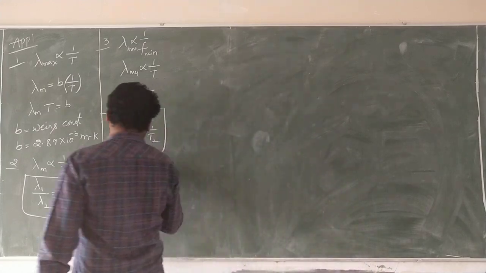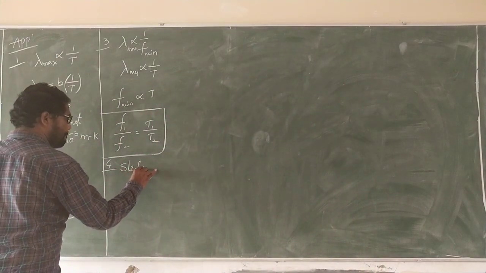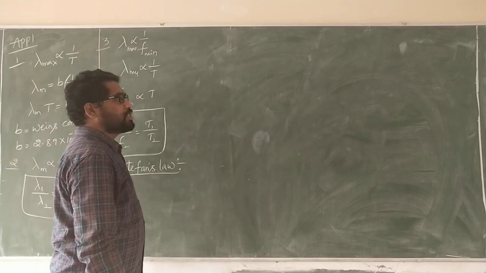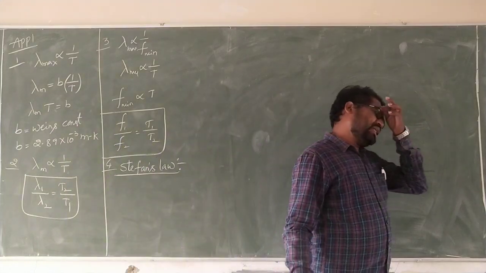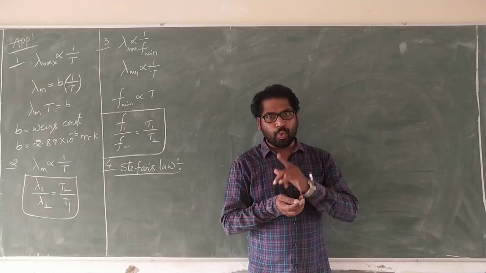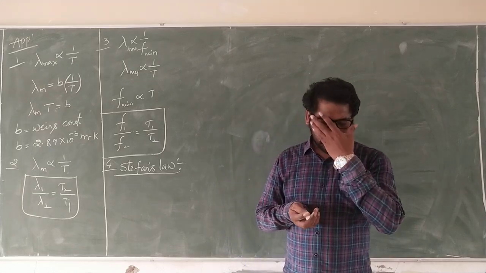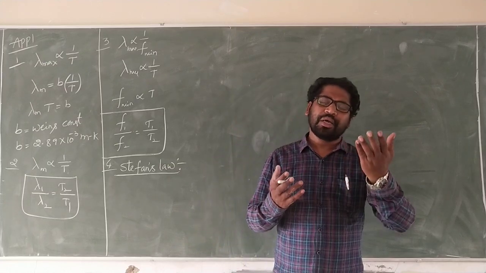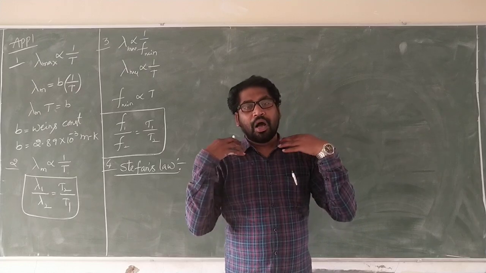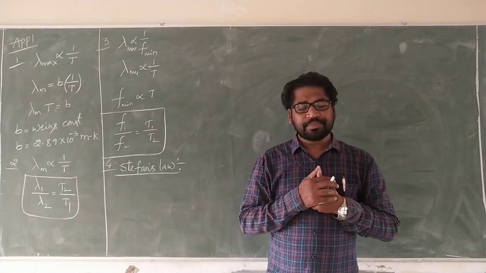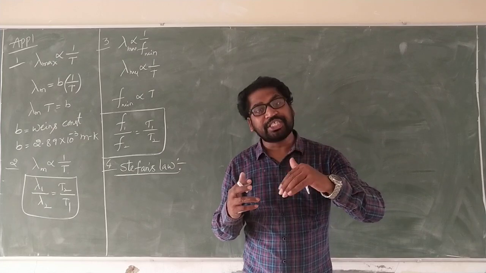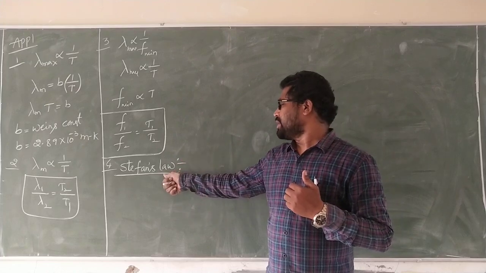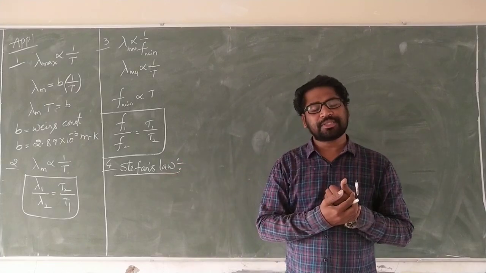Okay, next, Stefan's law. What is Stefan's law? Stefan is a scientist who derived a formula about the black body. When a black body absorbs some radiation incident on it, the amount of energy which is emitted was derived by Stefan.